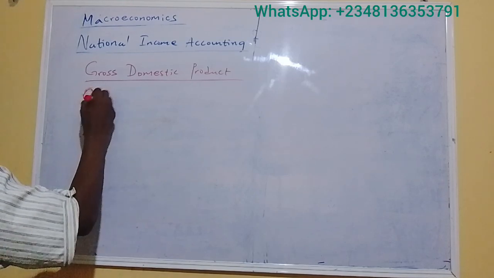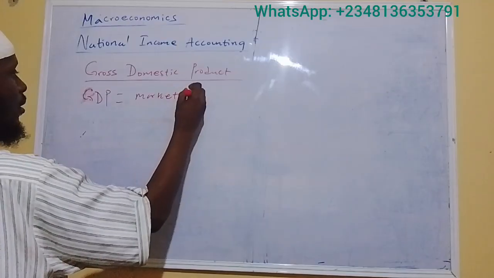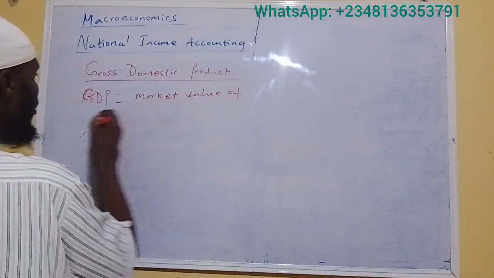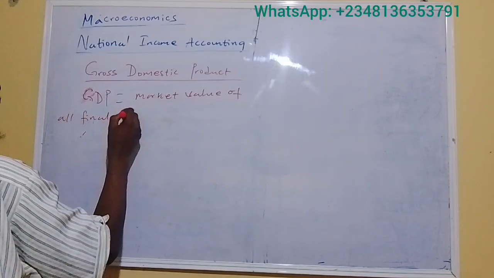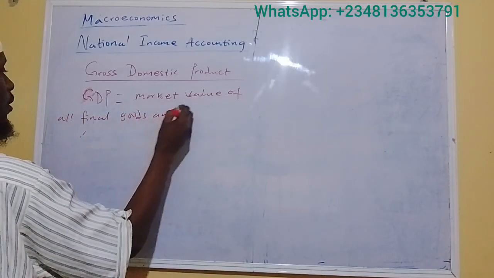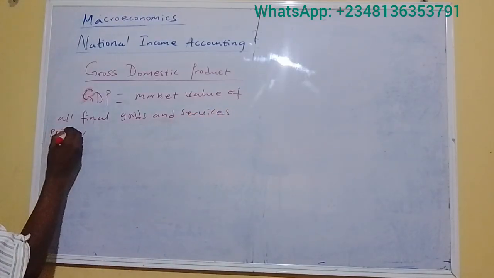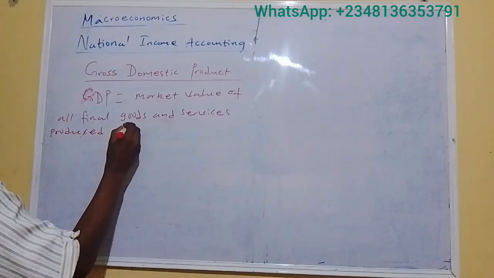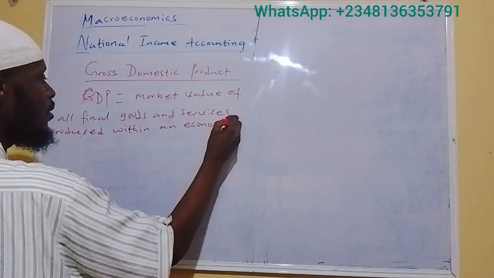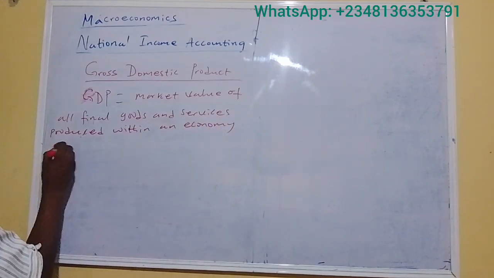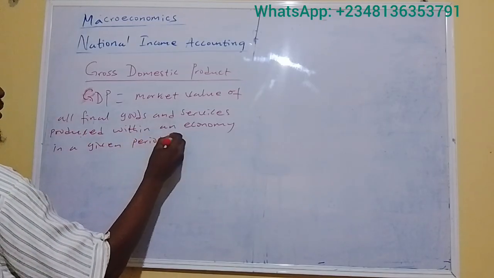The GDP is equal to the market value of all final goods and services produced within an economy, that is the country, in a given period of time.